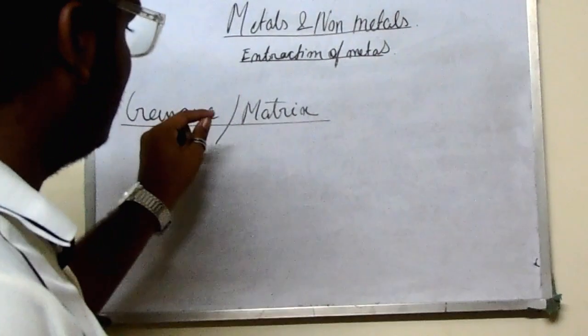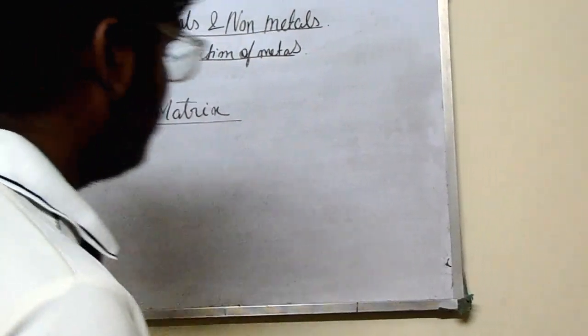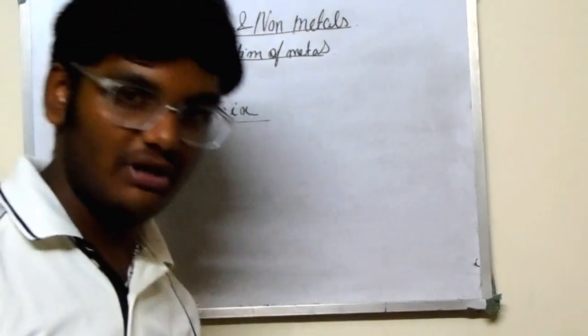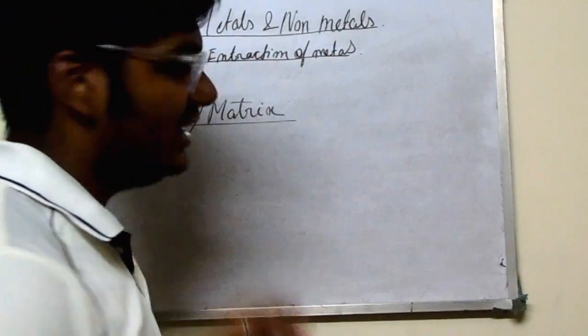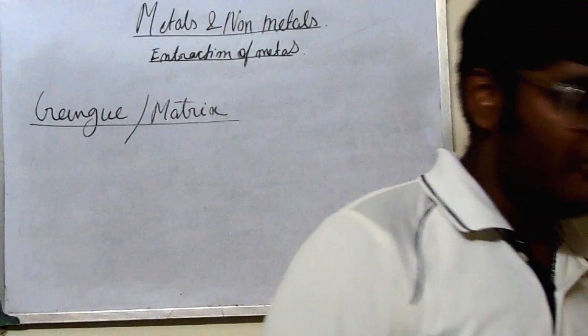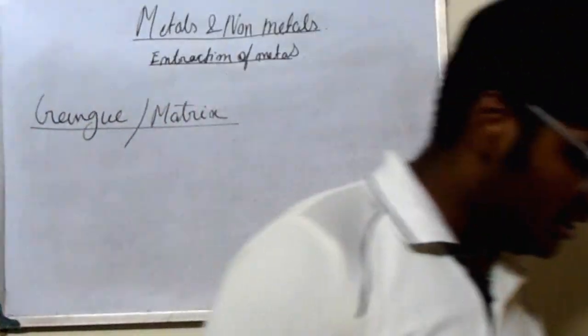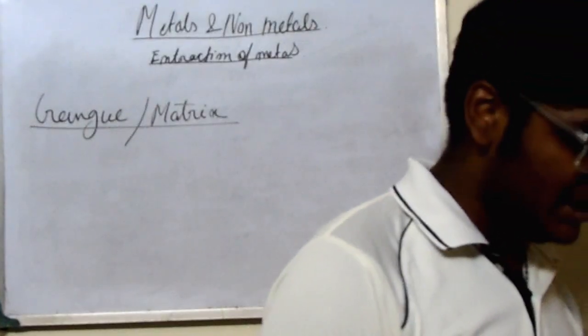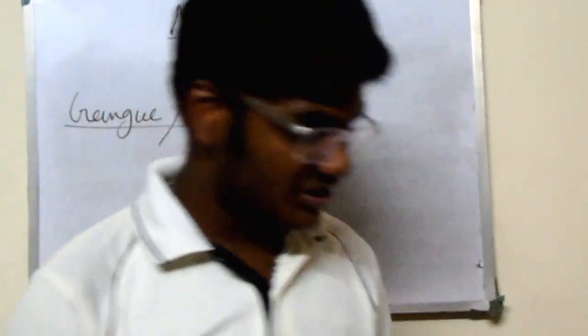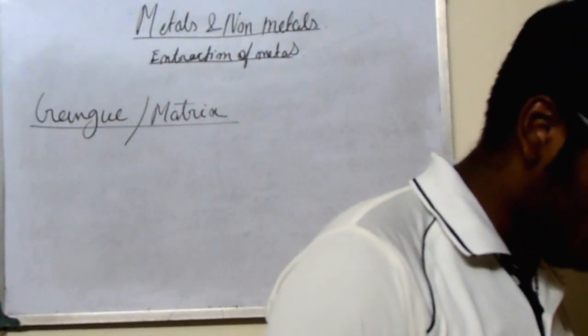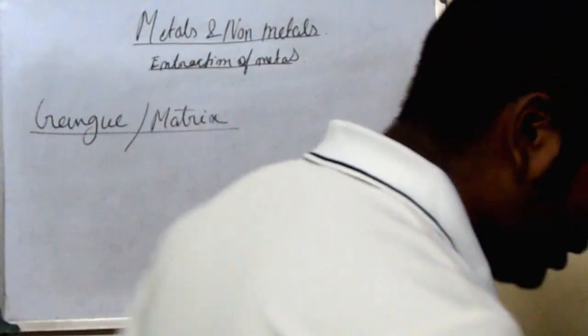Gangue is a similar word to matrix, so please don't get confused if it comes in your exam. Matrix and gangue are the same thing. The ore mined from the earth's crust contains some unwanted or impure substances, such as sand, rock or clay materials. Such substances are known as gangue or matrix.